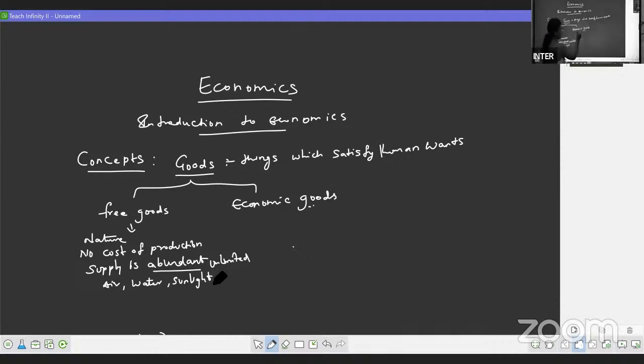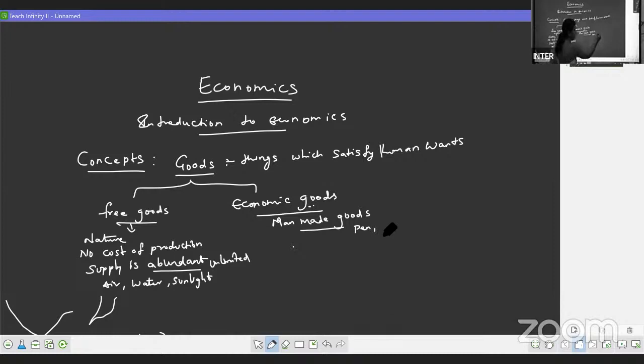Now, coming to economic goods. Economic goods are man-made goods. Man-made goods means when free goods are not satisfying human wants, we use free goods and make goods which will satisfy our wants. That's what we call man-made goods. Like this pen, then we have cars, books. All these come under economic goods.